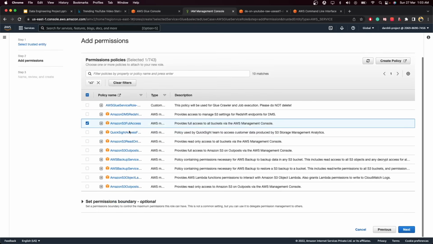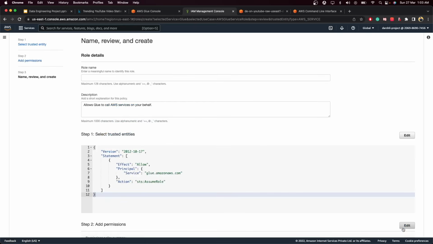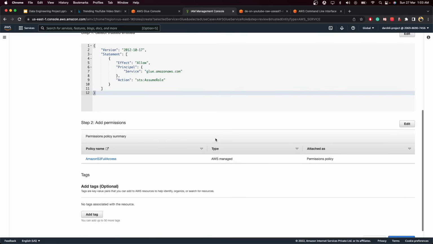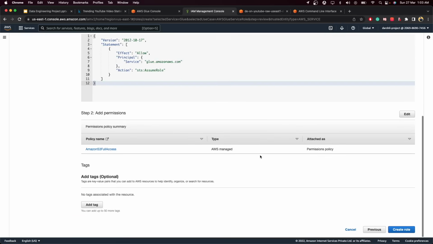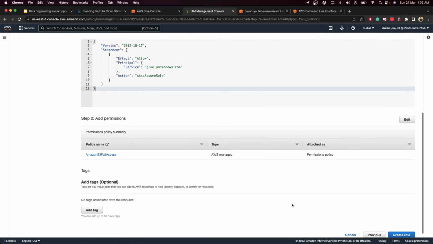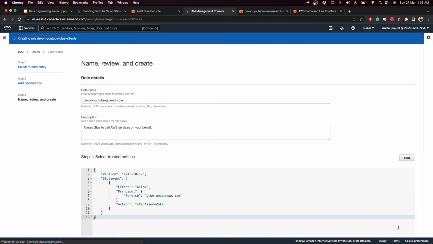Just click on this S3 role, click on next, and give the role name as DE on YouTube Glue S3 role. As you can see, we are giving Glue the entire permission to access S3 data. Let me click on create role.